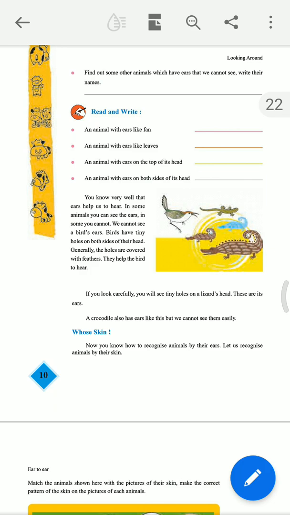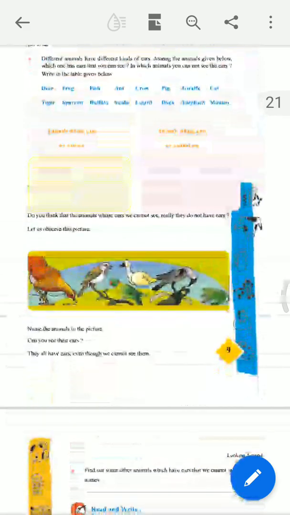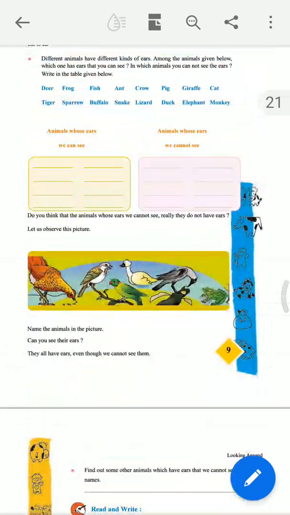You know very well that ears help us to hear. In some animals you can see the ears, in some you cannot. We cannot see a bird's ears. Birds have tiny holes on both sides of their head. Observe the same picture given above. Then you can observe the tiny holes. From there they can hear.